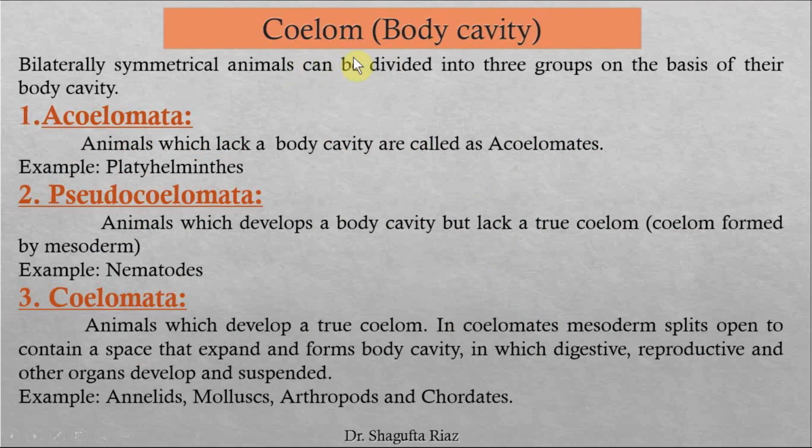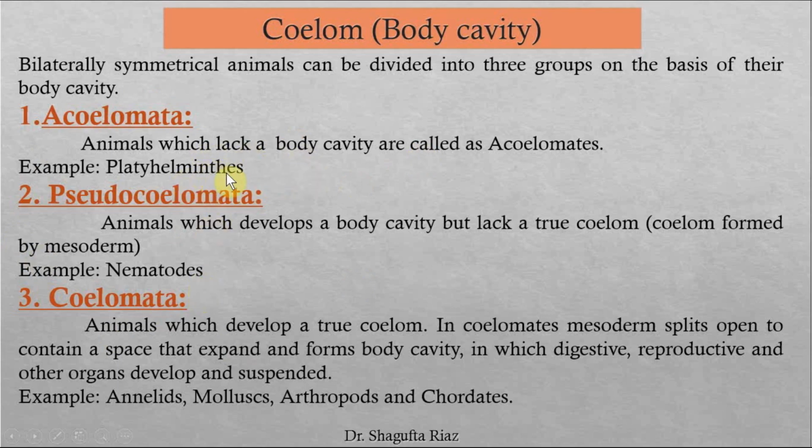Now the body cavity or coelom. Coelom means body cavity. We are not talking about asymmetrical or radially symmetrical animals here; we are just taking the bilaterally symmetrical animals. They can be divided into 3 groups on the basis of the body cavity or the coelom. These 3 groups are acoelomata, pseudocoelomata, and coelomata. This is the order according to the phylums, right?